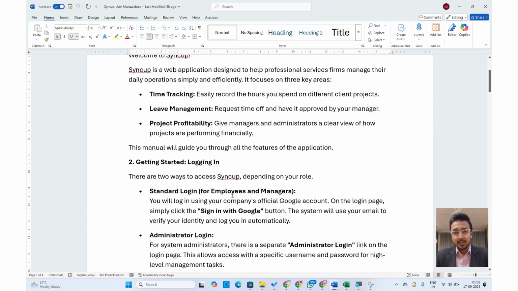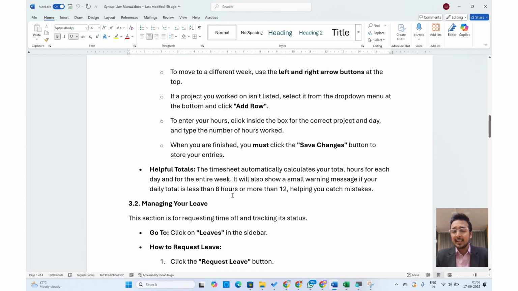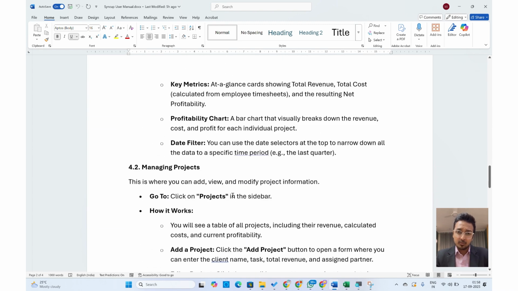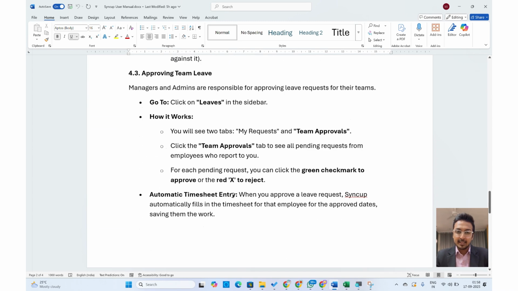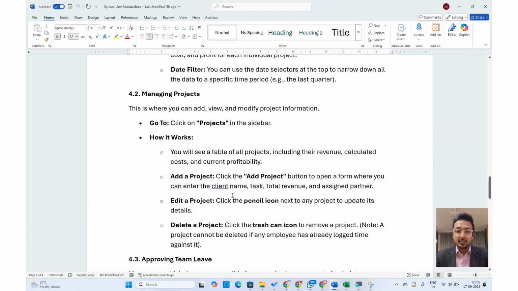Anyone and everyone who's new to this application can just read through and analyze and see what the validations are built in, what are the different modules, what all tasks can be done in this application. Everything is given in detail here.